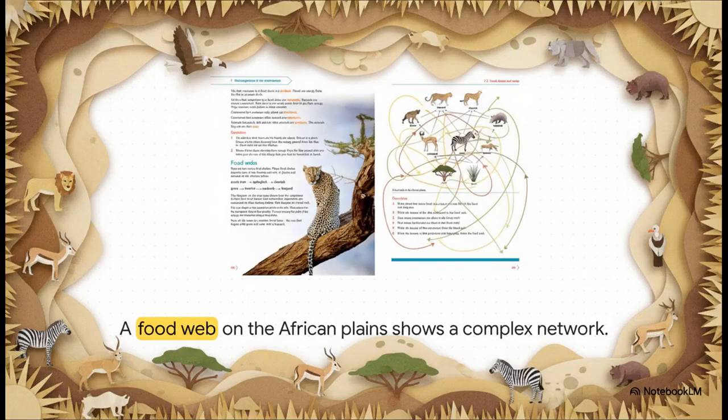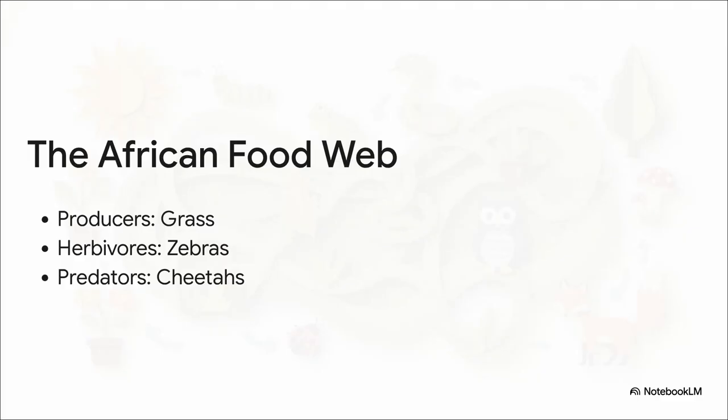Zooming out from that single high-speed chase we just talked about, we can see an entire African plains ecosystem connected by these feeding habits. Okay, I know, it looks a little messy at first glance, but if you just follow the arrows, it tells this incredible story of survival and really profound interconnectedness. What's just so fascinating to me about this African food web is how you can trace one single producer, like the grass, branching out to sustain completely different consumers simultaneously, like termites and zebras.